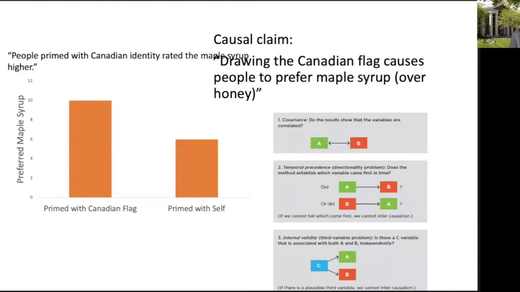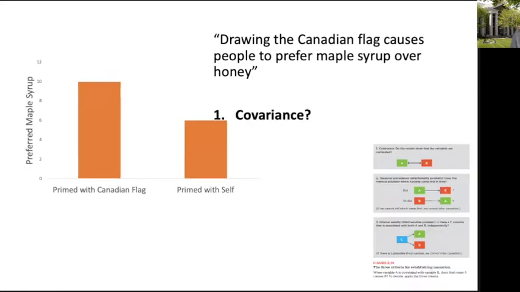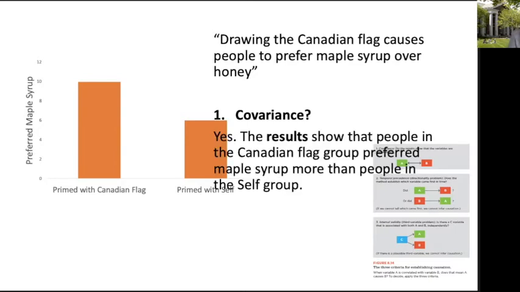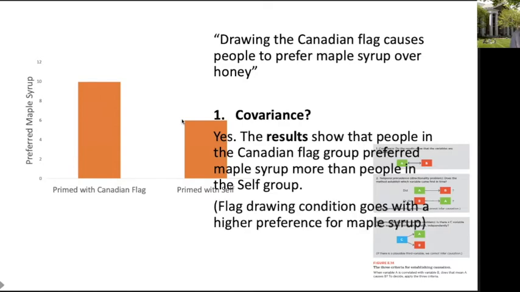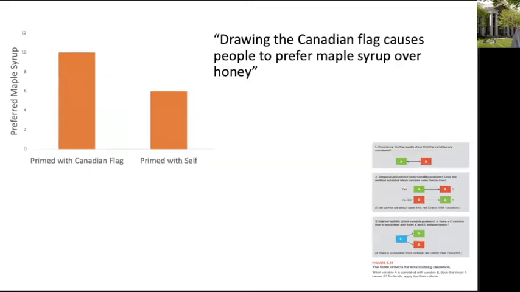We're going to apply the three causal criteria: covariance, temporal precedence, and internal validity. First, we'll go through covariance. Do the results show that these two variables go together? Well, yeah. The results show that people in the Canadian flag group preferred maple syrup more than people in the self group. Being in this group covaried with a higher rating of maple syrup. So covariance checks out. And remember, covariance is about the results. So you're going to look at the graph or the statistics of the study.